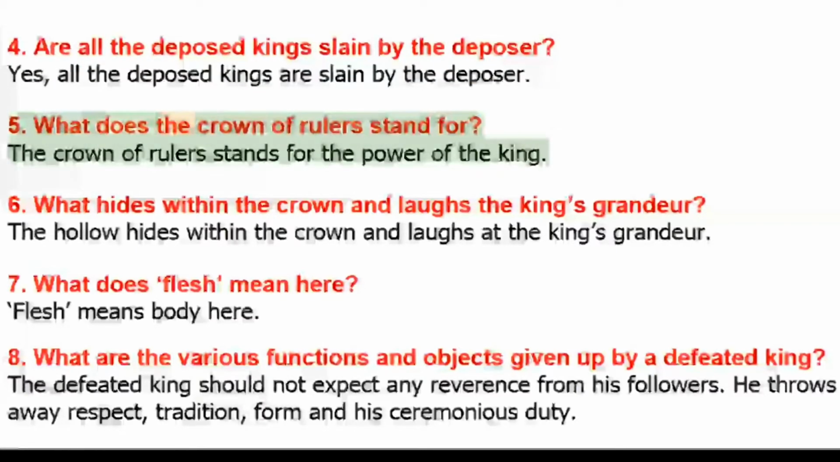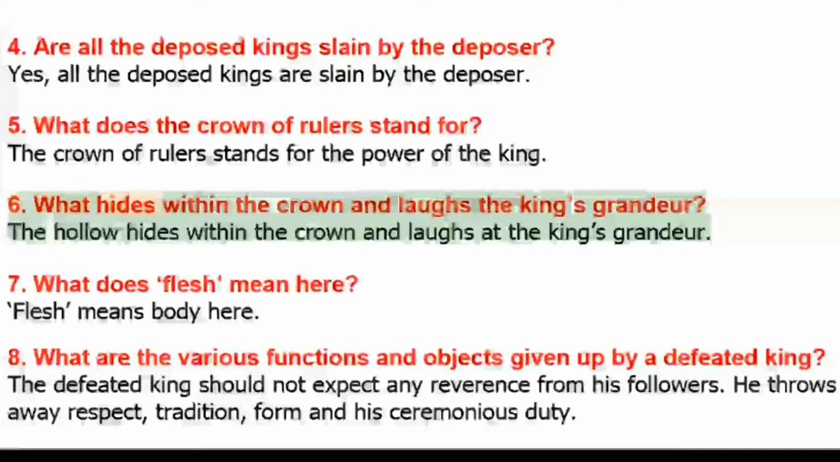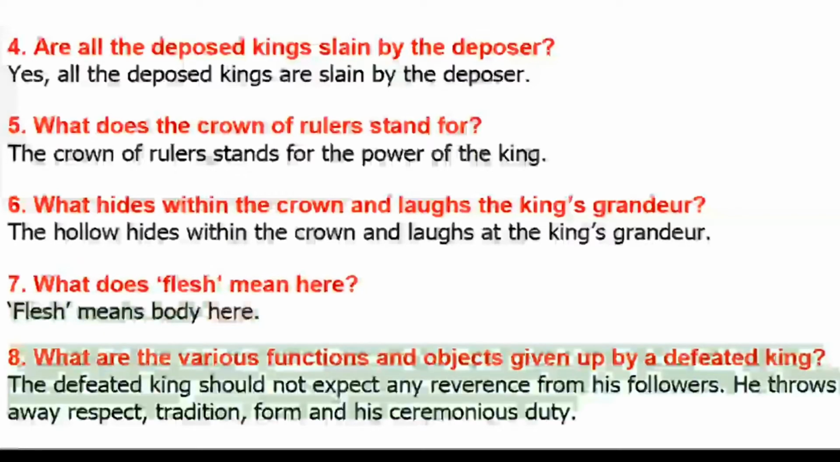5. What does the crown of rulers stand for? The crown of rulers stands for the power of the king. 6. What hides within the crown and laughs at the king's grandeur? The hollow hides within the crown and laughs at the king's grandeur. 7. What does flesh mean here? Flesh means body here.